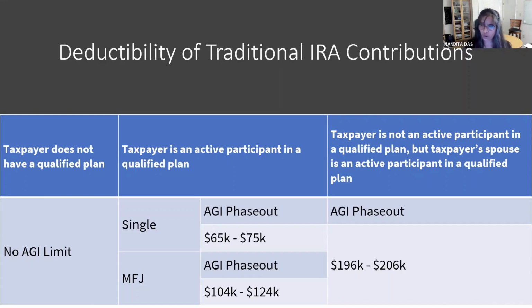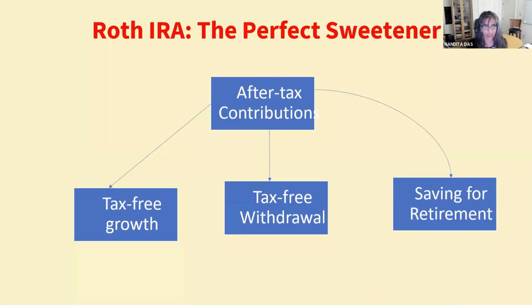If you are not an active participant, but your spouse is an active participant, then the deductibility phase-out begins at 196,000 and it is totally phased out at 206,000.